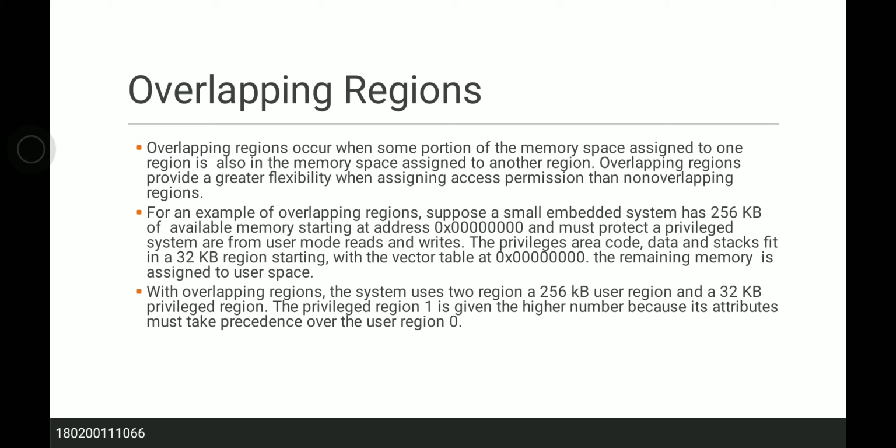With overlapping regions, the system uses two regions: a 256 KB region and a 32 KB privilege region. The privilege region 1 is given the higher number because its attribute must take precedence over the user region 0.